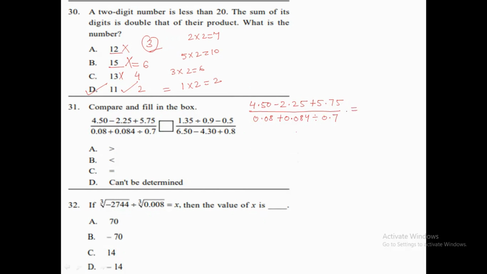So let's see what we get when we solve it. First we will do 4.50 minus 2.25. We are getting 2.25 only, and to that 2.25 we need to add 5.75. We are getting 8.